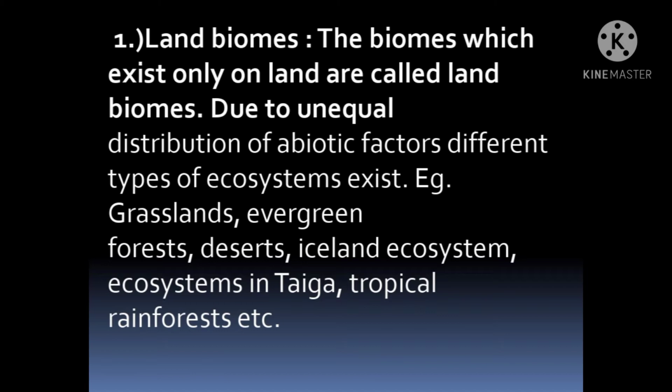So students, these biomes are only on land. Students, can you find grassland in the ocean or in ponds? It will come under aquatic ecosystem. So grassland you can find on land and it is called grassland. Evergreen forest: students, do forests grow inside the ocean?